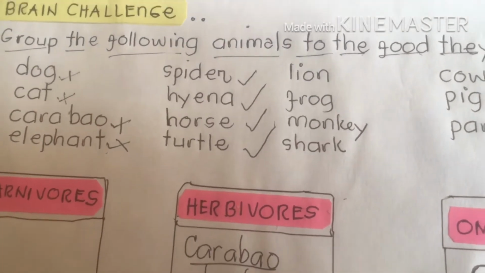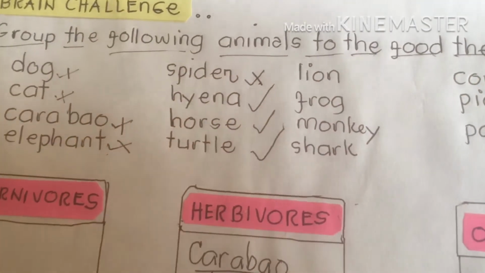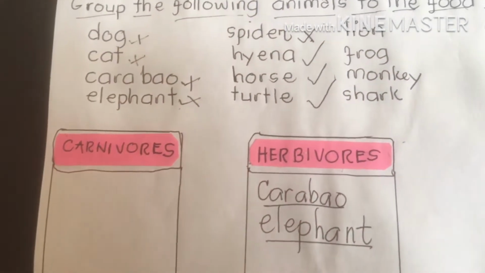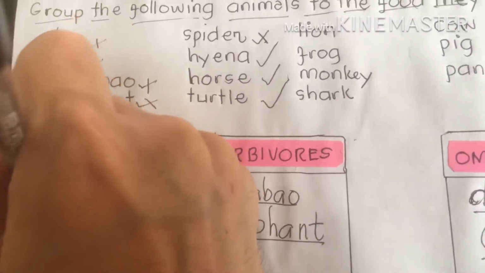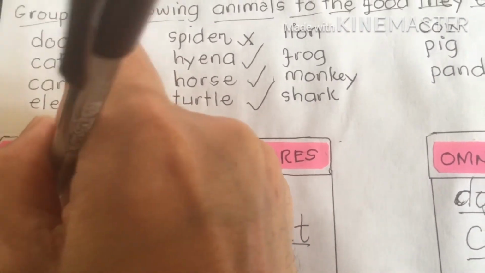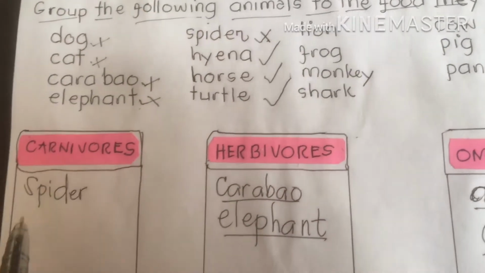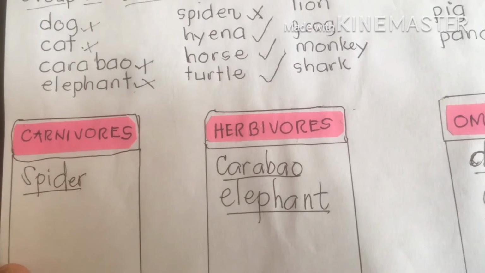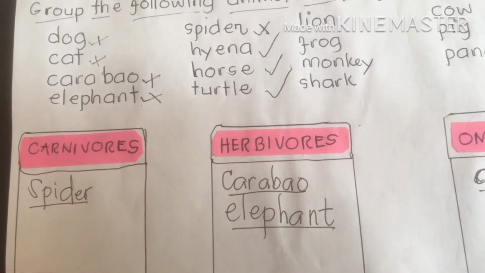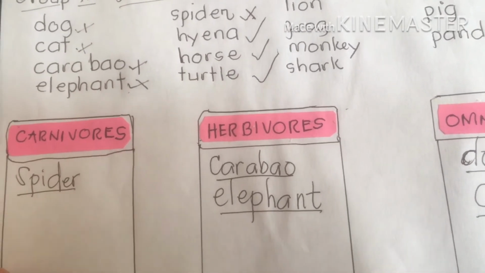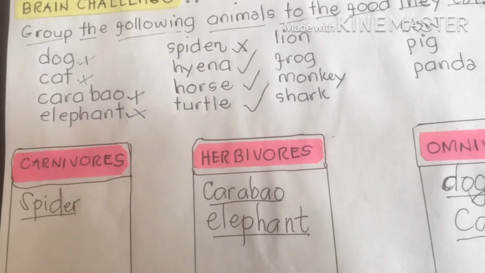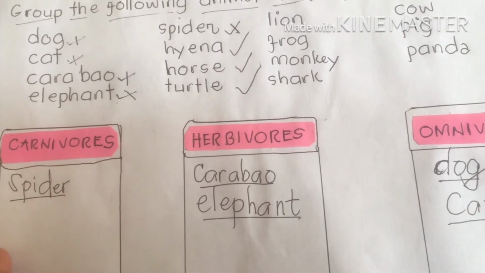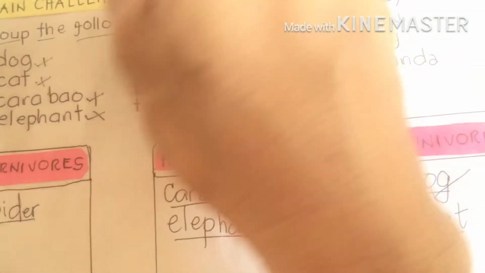Number one, spider belongs to carnivores. Okay, carnivores means meat eaters, from the word carnivorous. Next, we have hyena.